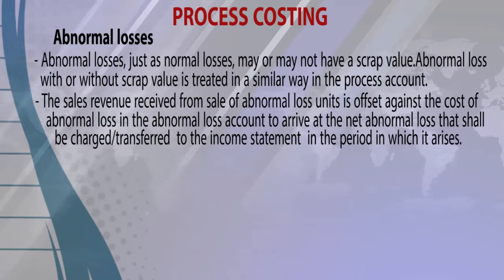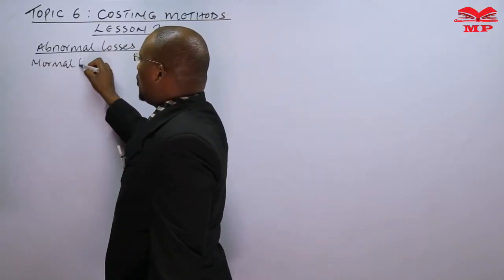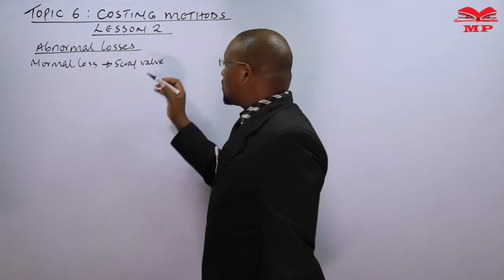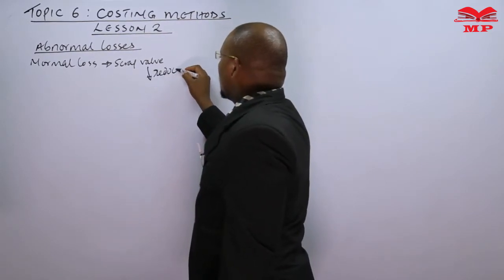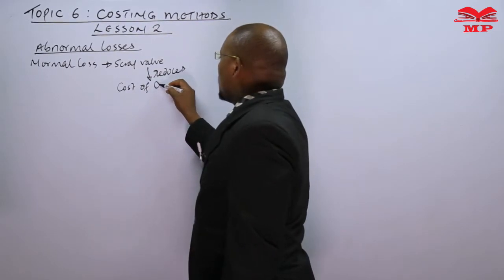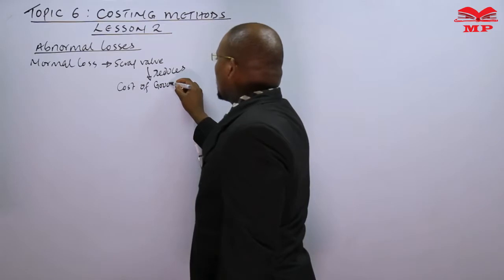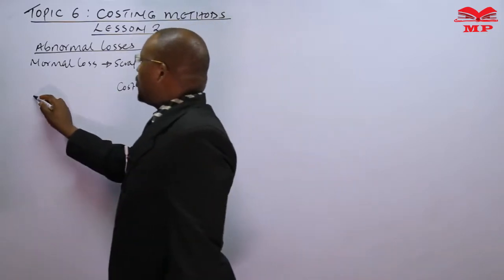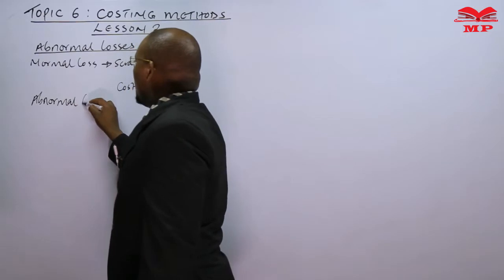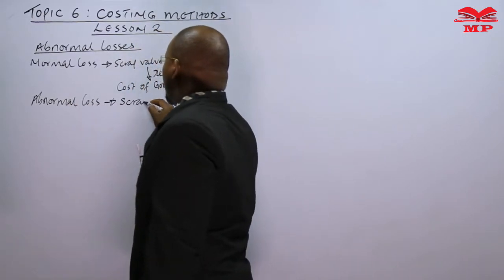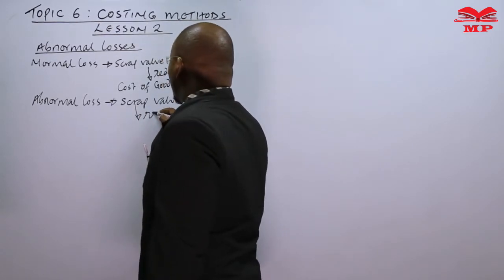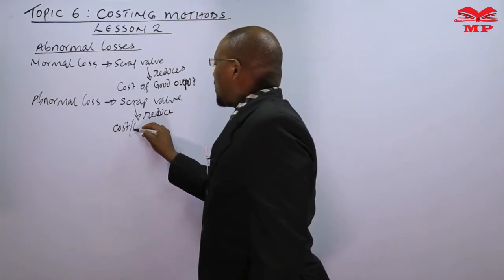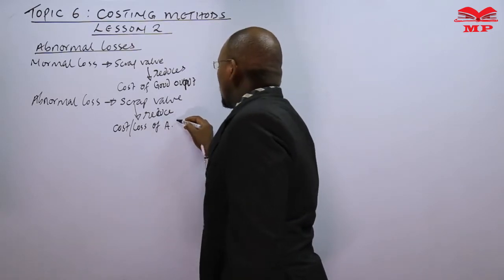Now, one thing to note is that while in the normal loss, the scrap value was used to reduce the cost of good output, when we talk of the abnormal loss, we are saying that the scrap value of it is going to reduce the cost or the loss of the abnormal loss.